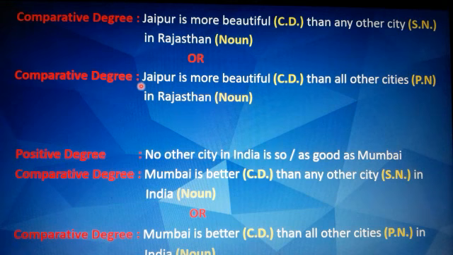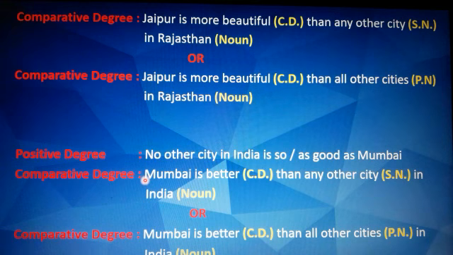I'll give you another example. Positive degree sentence is no other city in India is so good as Mumbai or as good as Mumbai. So comparative degree sentence would be Mumbai is better than any other city in India. So better is the comparative degree adjective we have used here. Good was the positive degree adjective. And then we have dropped so or as in the positive degree. To make it comparative, we have used than.